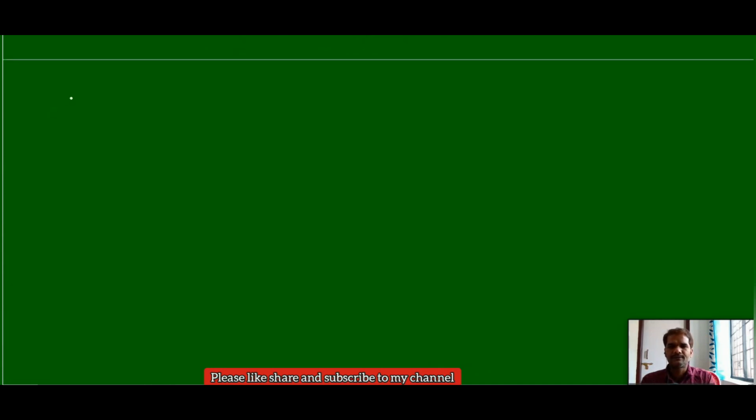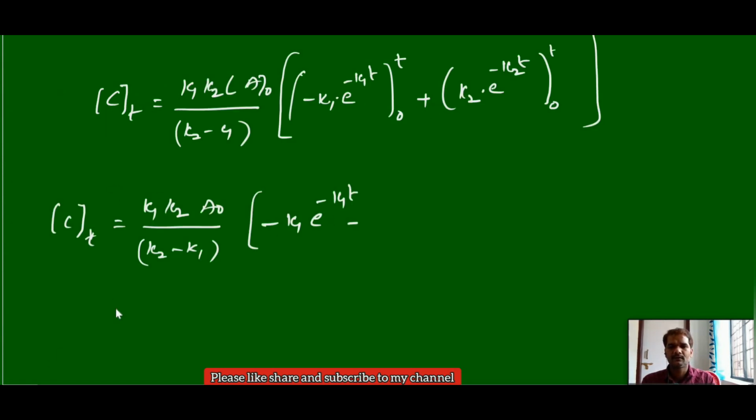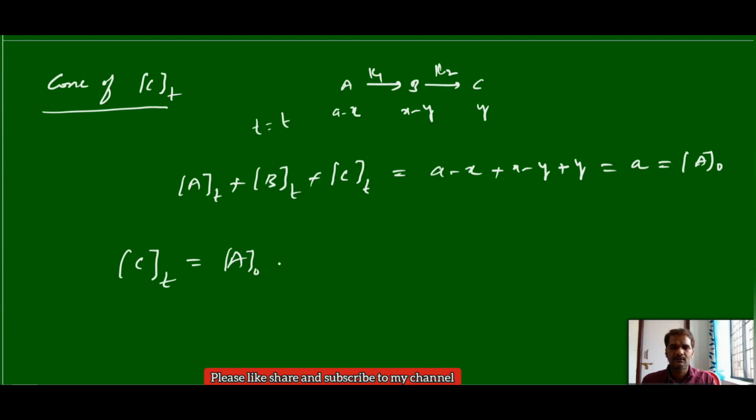So now we will see the concentration of C at a time t. This is the final product. Again you can write in that equation how A gives rise to B and B to C, with rate constant k1 and rate constant k2. Now the concentration of C at a time t is equal to A0 minus the concentration of A at a time t minus the concentration of B at a time t.